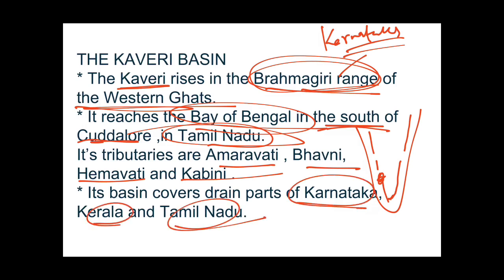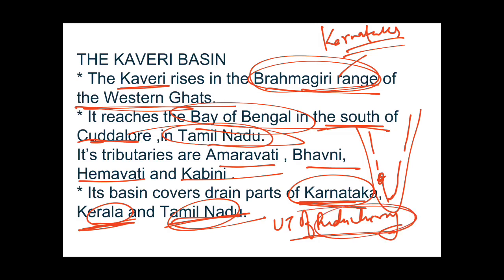Although this river flows into two states only, that is Karnataka and Tamil Nadu, its basin covers four states, that is, including Kerala and also the UT of Puducherry. Just keep this in your mind. Puducherry is also included in this basin of Kaveri.